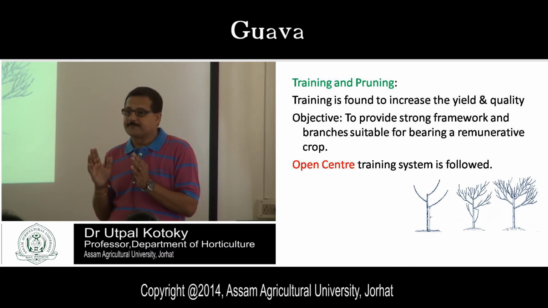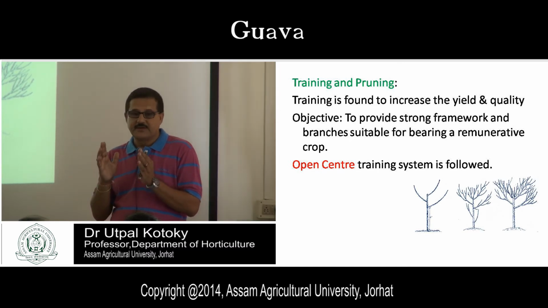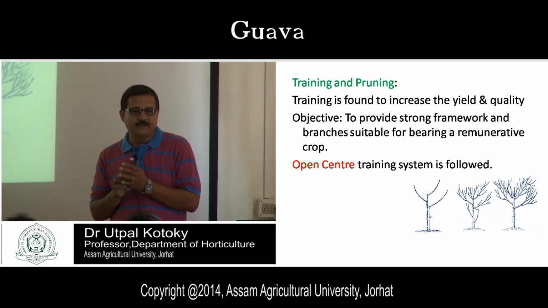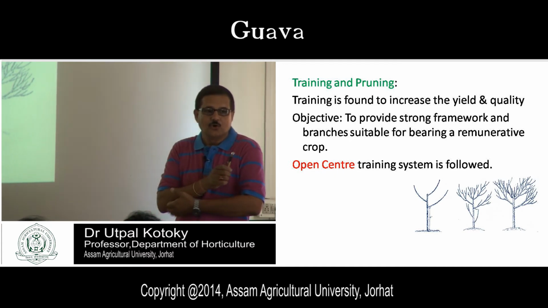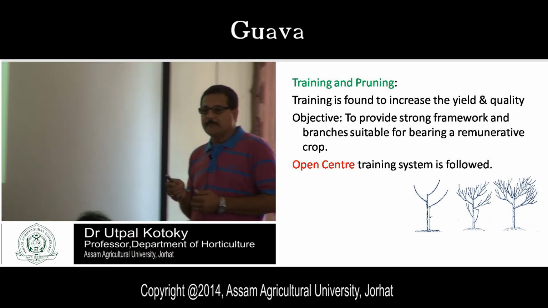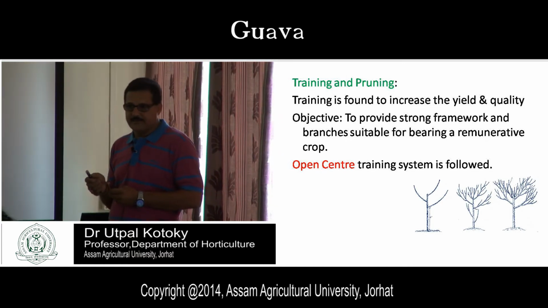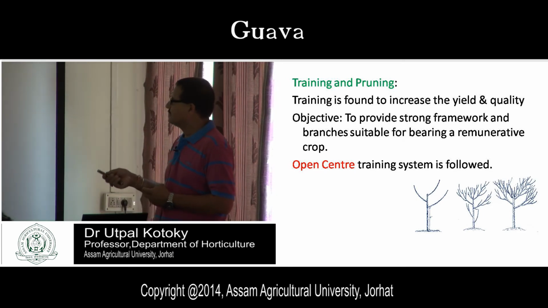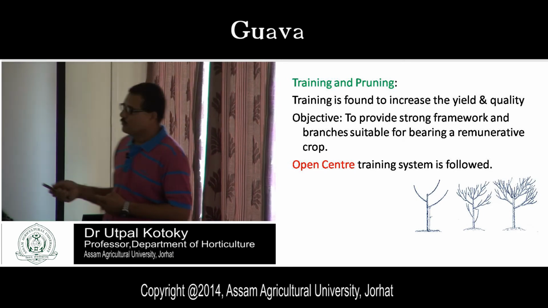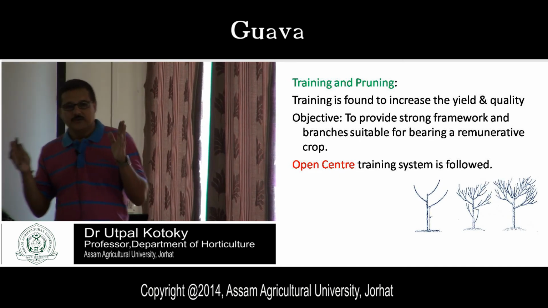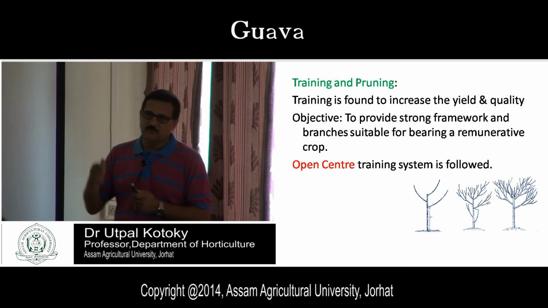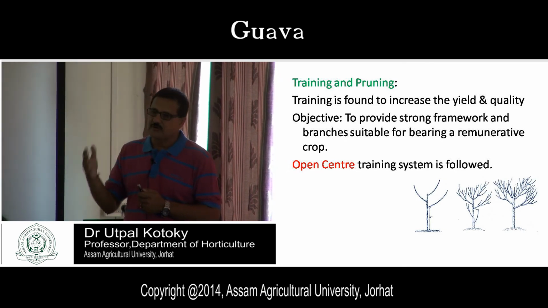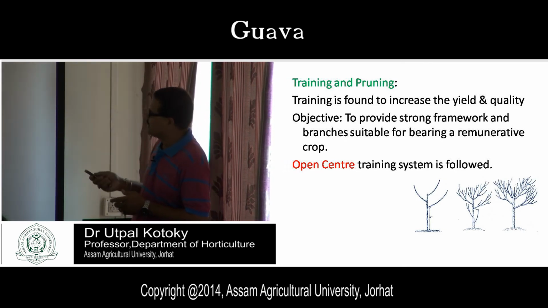Remunerative crop means what? Remunerative means which will give you more income, isn't it? More income, better price. So you should keep some of the branches which will give you the remunerative crop. Remunerative crop means which will give you better production. Ultimately you will get better price and also better income. So you should keep it.